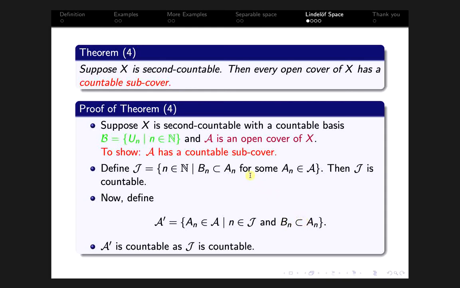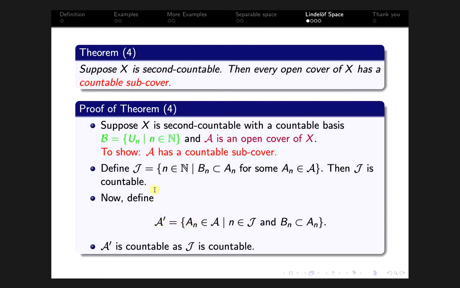Okay, so the construction of J assures that there exists some u, so there exists some an in the open cover that contains the nth element un of the basis B. Okay, so corresponding to every element in J, we have an element an in A prime.